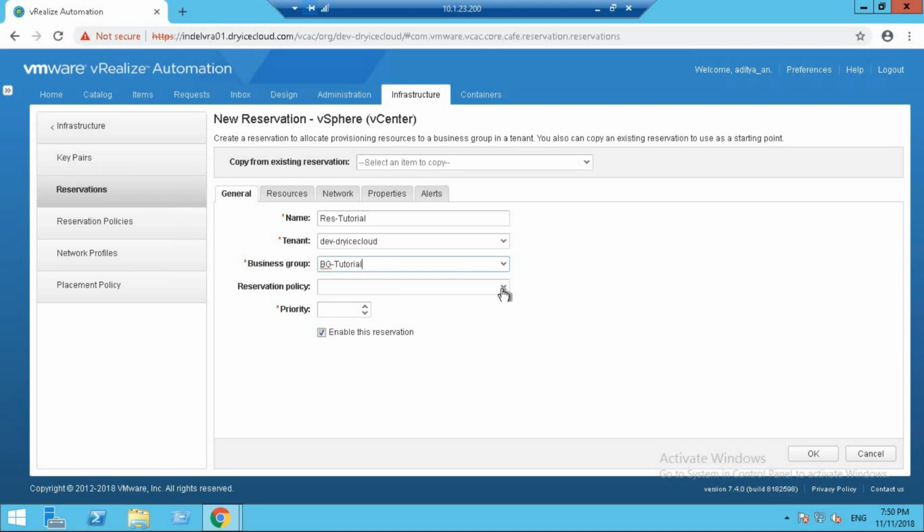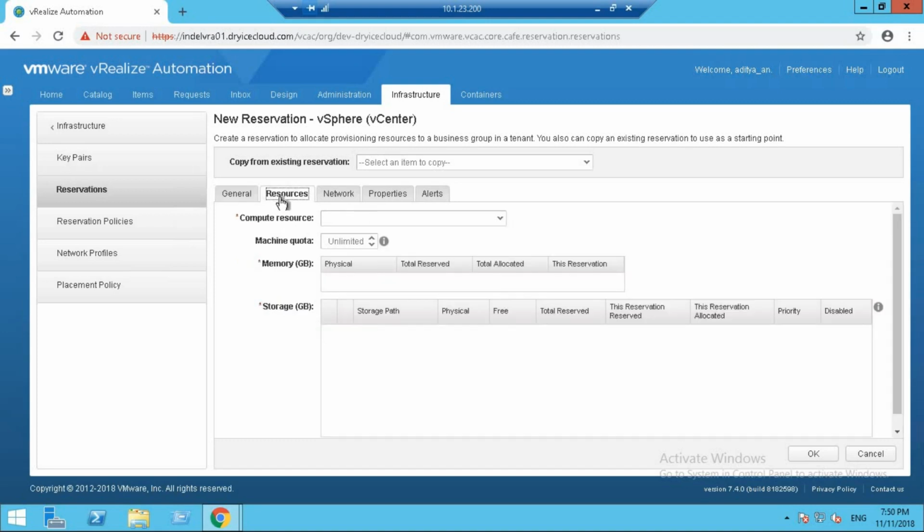You can also select the reservation policy, but since we do not have a reservation policy as of now, we are going to create it later in this tutorial and assign it to this reservation later. Basically, you can have multiple reservations assigned to a reservation policy, but a reservation can only be part of a single reservation policy. If you're not going to assign anything there, then we're going to select the priority. I'm going to keep it at 1 and enable this reservation.